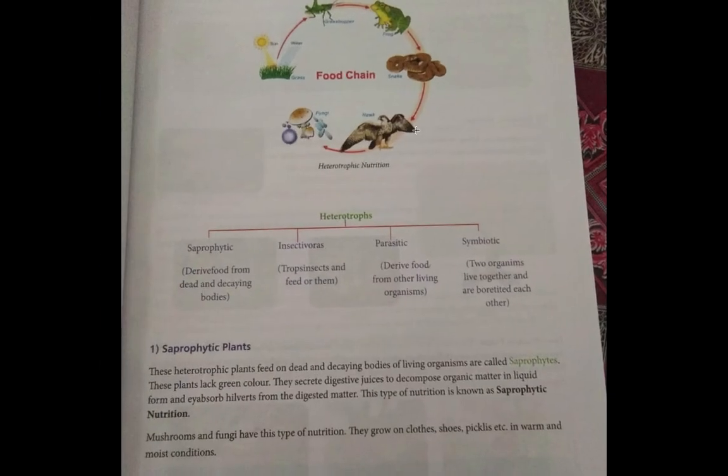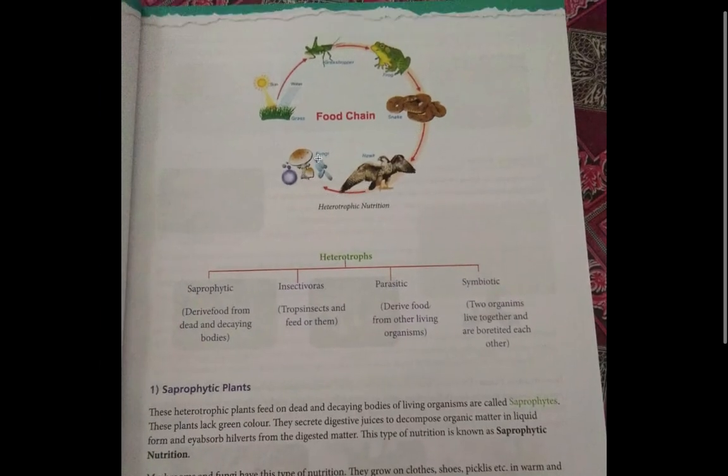Now this is a food chain of heterotrophic nutrition. We can see a fungi, we can see the sun, and this is grass. These are autotrophs, they produce their own food. Grass is eaten by the grasshopper, which is a heterotroph because it is not producing its own food but eating the grass. Now the frog eats the grasshopper, it is also a heterotroph. The snake eats the frog, also a heterotroph. The hawk eats the snake, this is also a heterotroph. And when the hawk dies and falls onto the land, this fungi digests it.